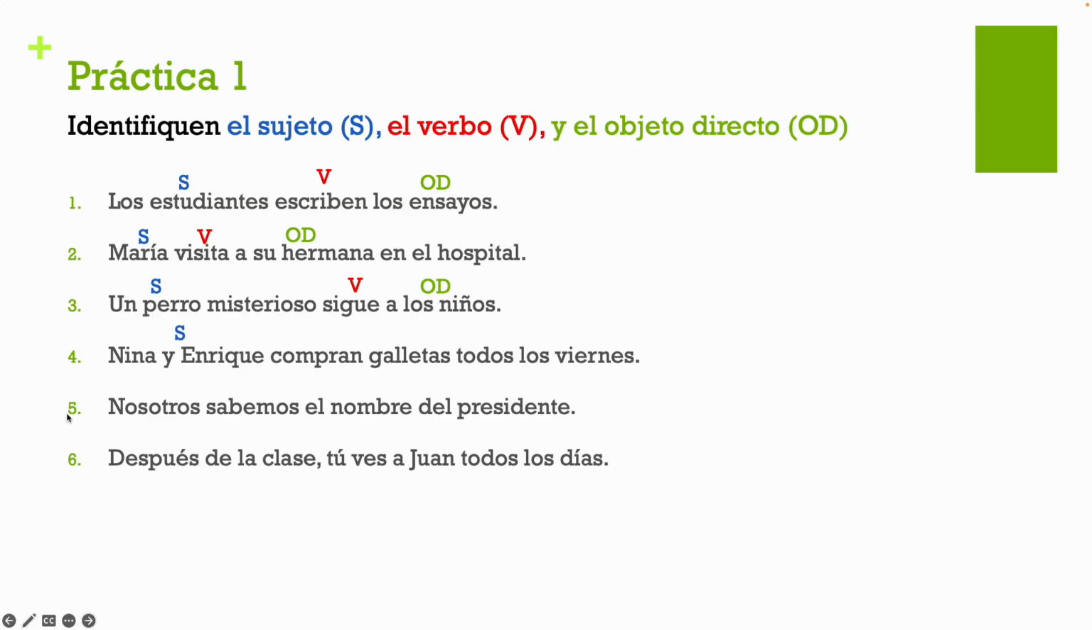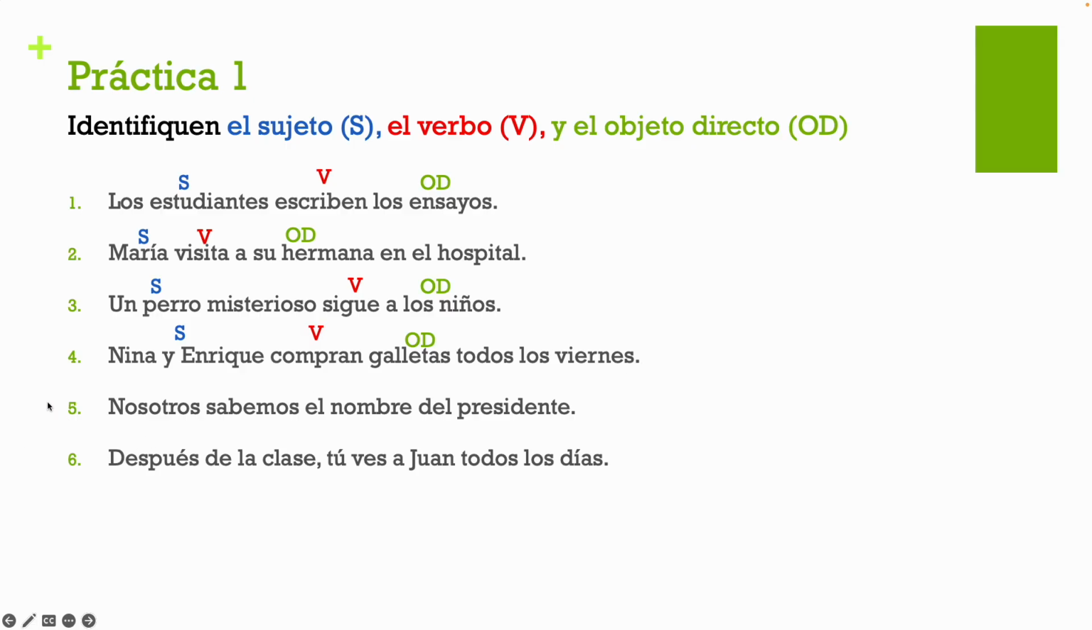Nina y Enrique compran galletas todos los viernes. So, Nina y Enrique, they're our subject because they are the ones buying, comprar, no, compran. And what are they buying? Galletas todos los viernes. So they're buying cookies. Again, every Friday is sort of like en el hospital, todos los viernes. It just tells us when they're doing the action. So not very important for us to be able to dissect the sentence.